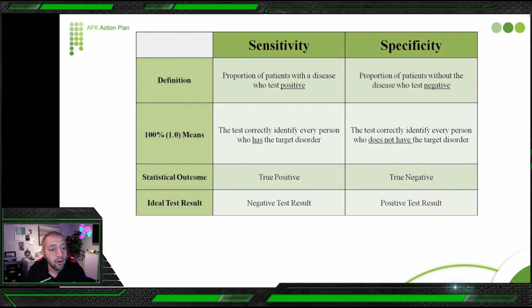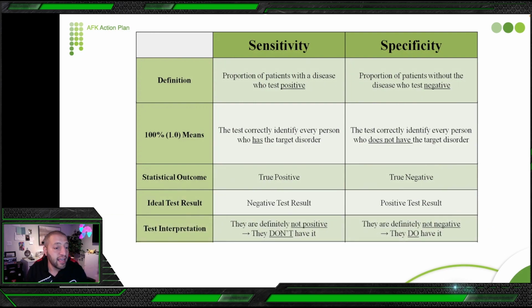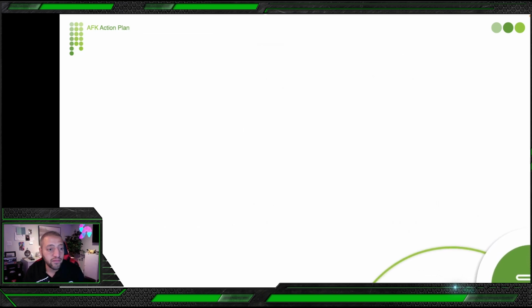The statistical outcome should be a true positive. So sensitivity gives you the true positive, and the ideal test result is negative for those who are truly negative, and the other way, a true negative or positive test result. At the end of the day, those who are not positive definitely do not have it. So if we rely upon this test, and our patient's test was negative, we are making sure 100% this patient does not have this disease. If you are a little lost, let me give you another visual so you can visualize it more.